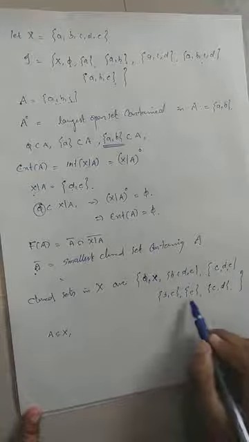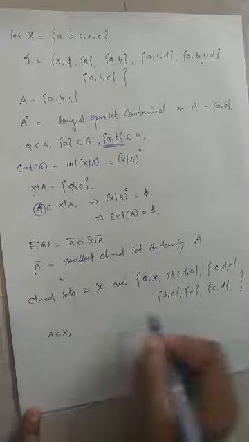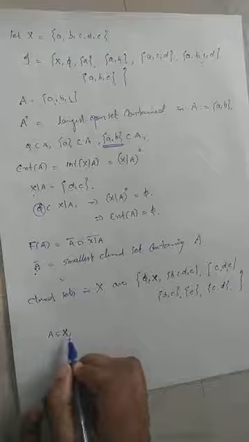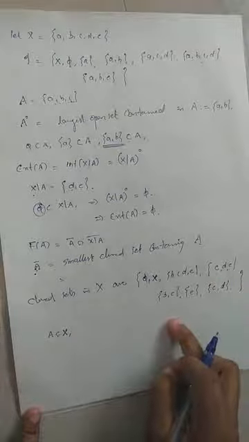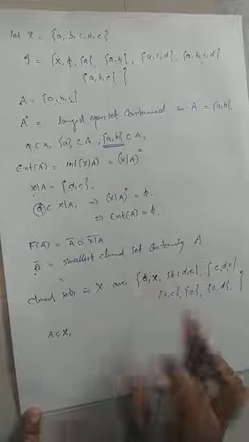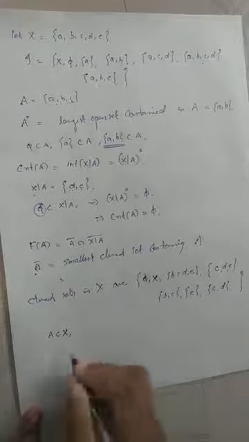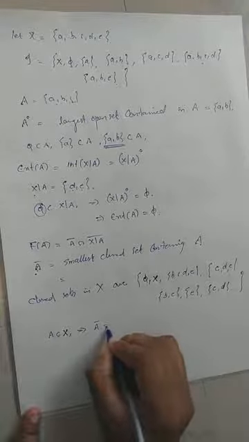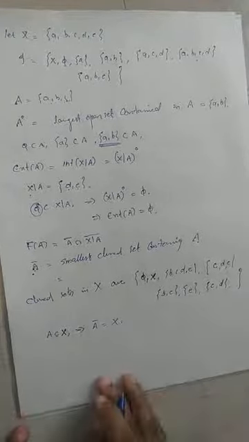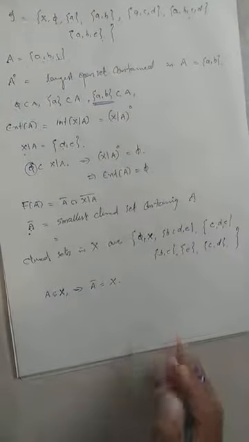So it is easy to verify that capital X is the only set in this collection which contains capital A. Therefore, capital X is the smallest closed set containing capital A, which implies that the closure of A is equal to capital X. Clear?